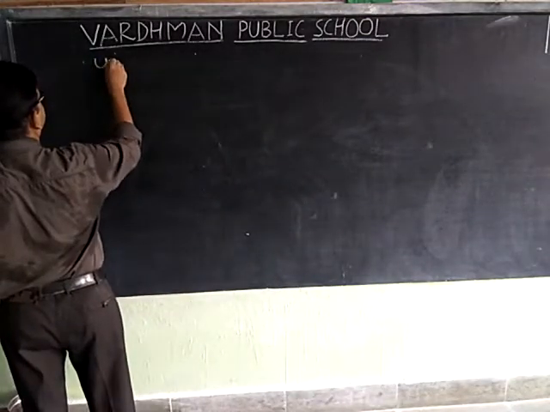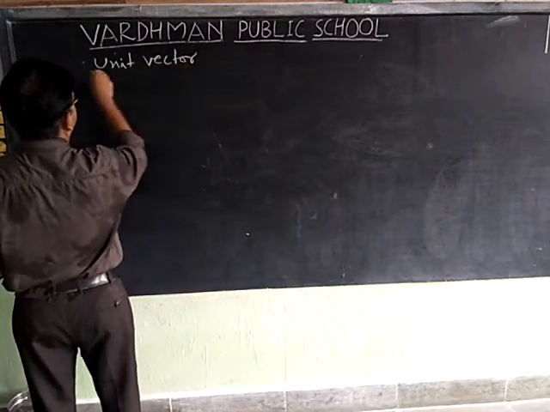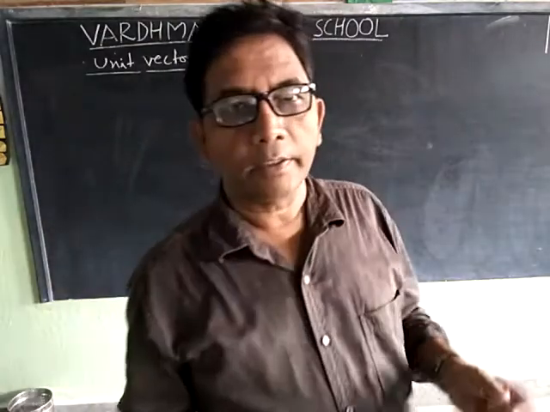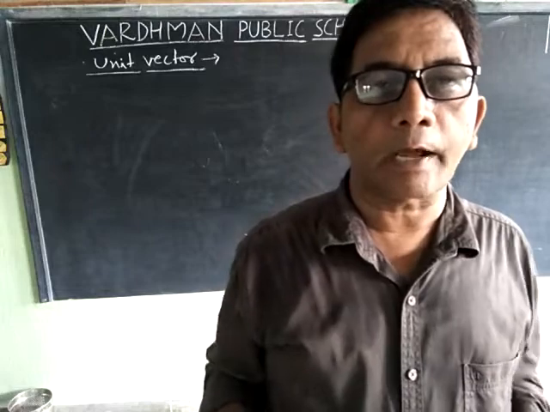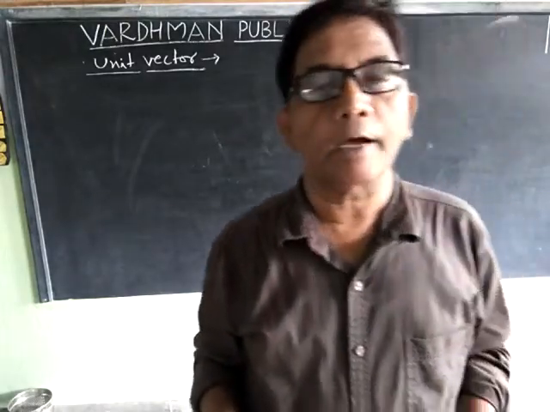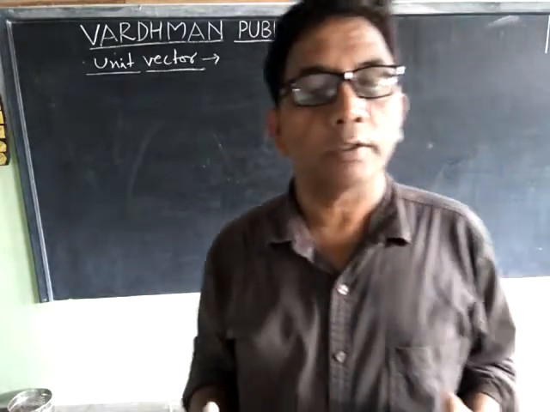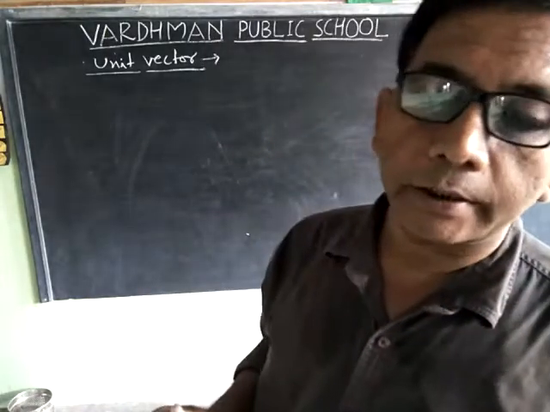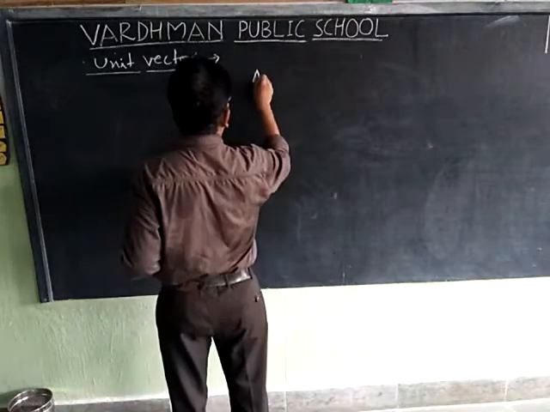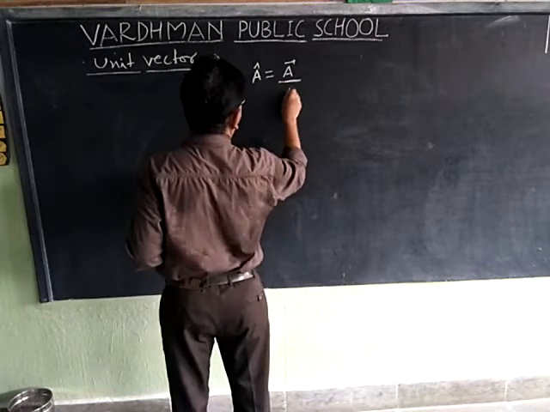Unit vector. A unit vector is a vector of unit magnitude and drawn in the direction of given vector. We can see that unit vector A is equal to vector A upon mod A.